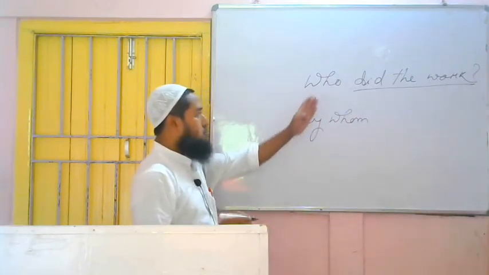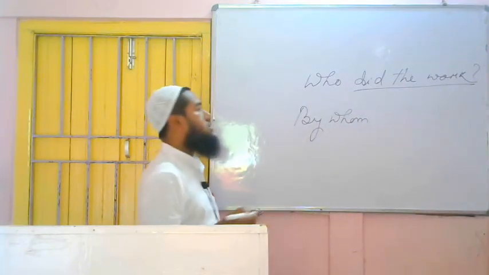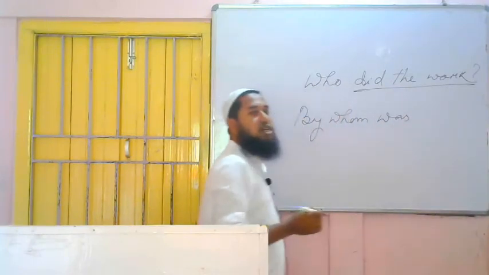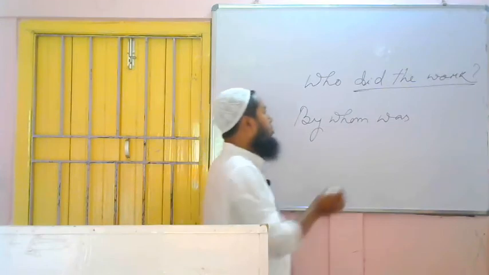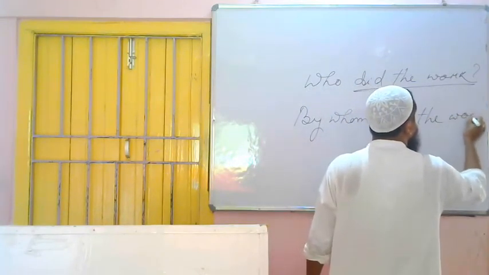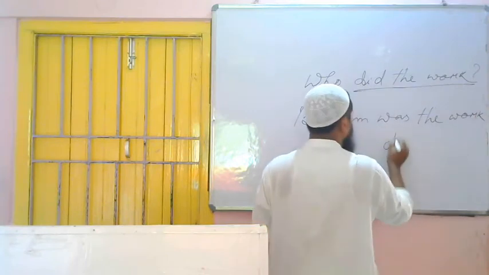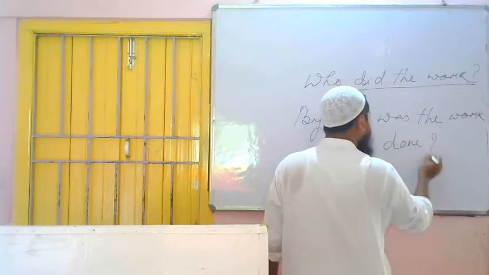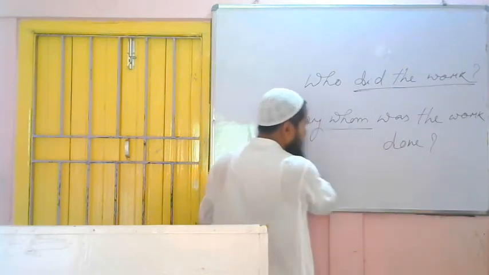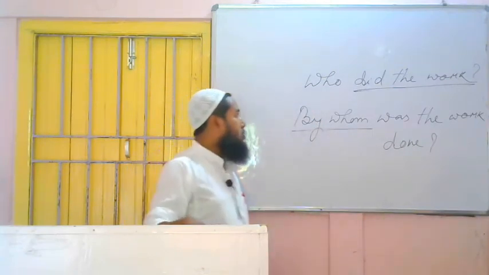The sentence is in past indefinite tense. How have we understood? Because the second form of the verb is used. That's why you have to use was. In past indefinite, what do we use? Was or were. By whom was. Then the object is what? The work. By whom was the work. Then the third form of the verb, done. Do, did, done. Here once again we are not to write by, because already at the beginning we have used by. Okay.